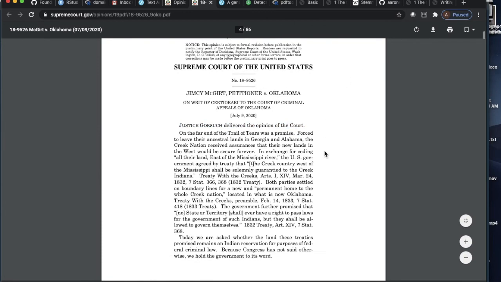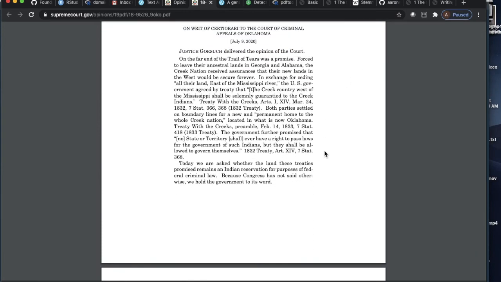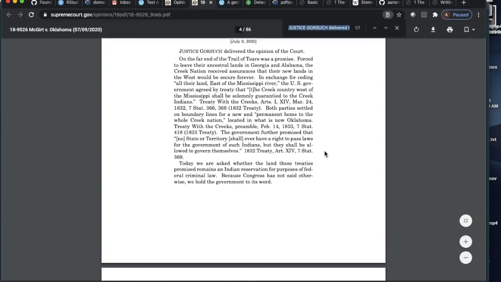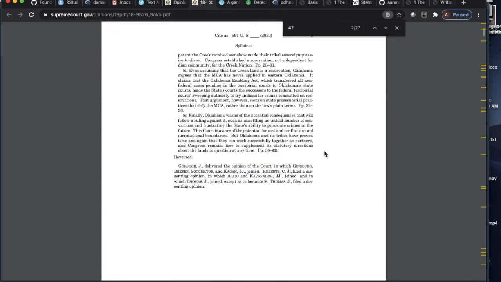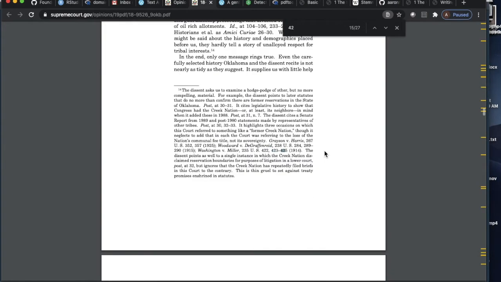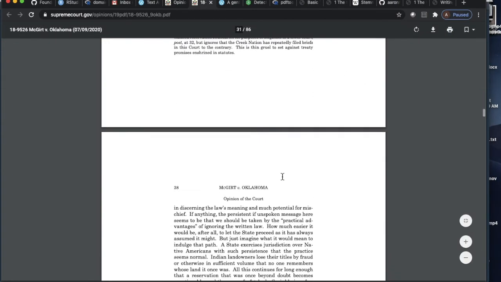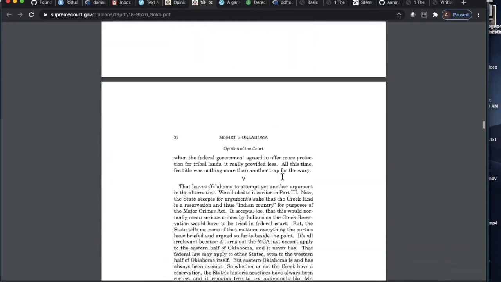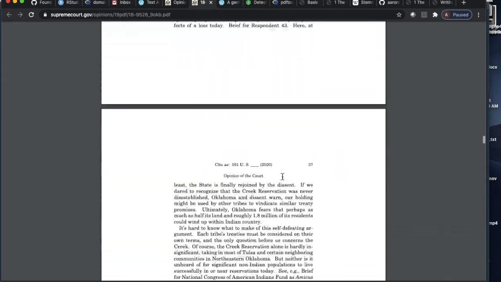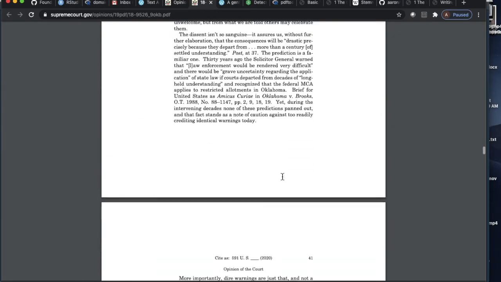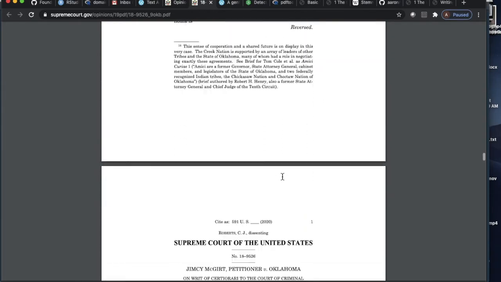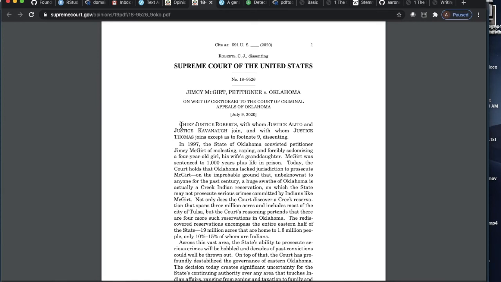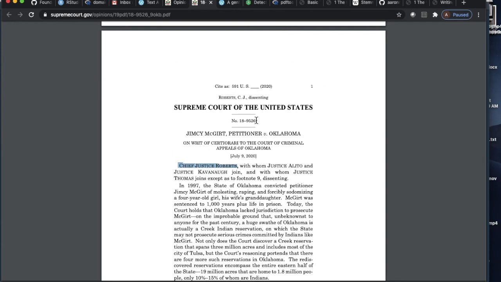And then after the majority opinion, in this case, I happen to know that this majority opinion runs until about page 42. If we scroll down to page 42, we'll see that the next thing after the majority opinion in this case is the first dissenting opinion, written by Chief Justice John Roberts.